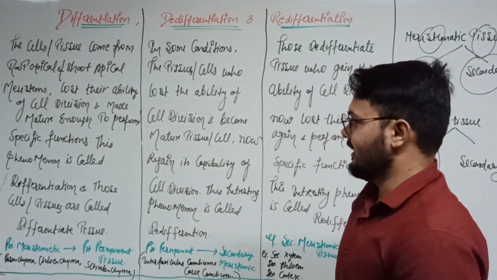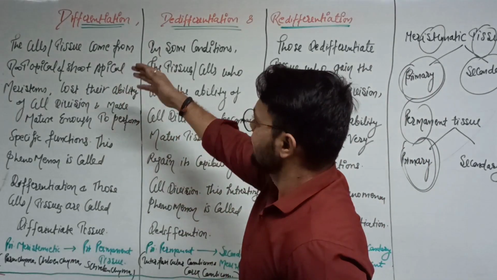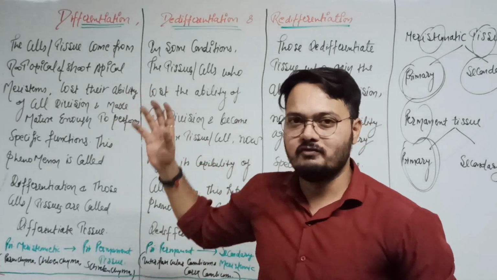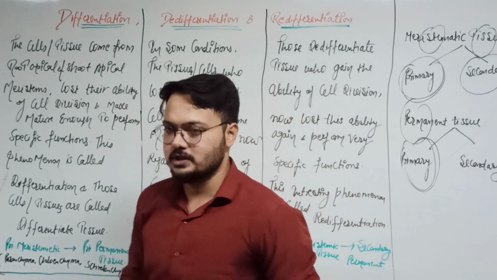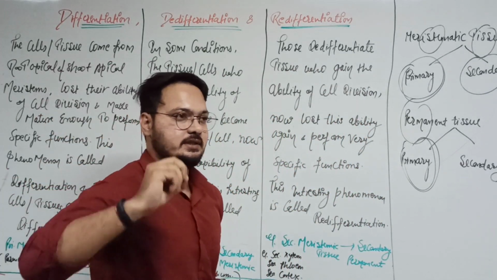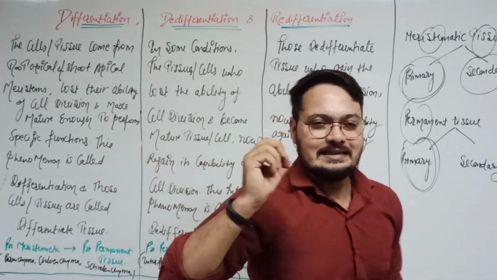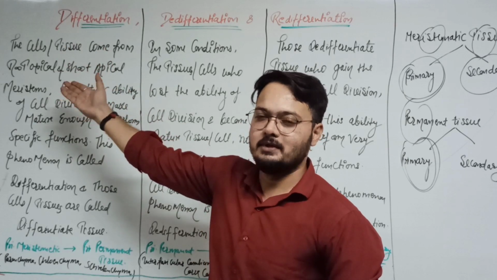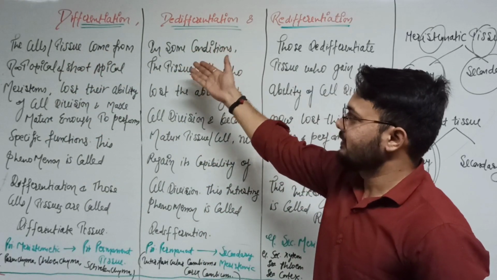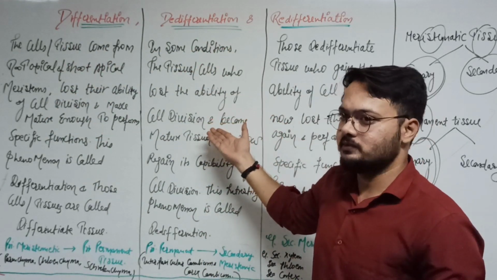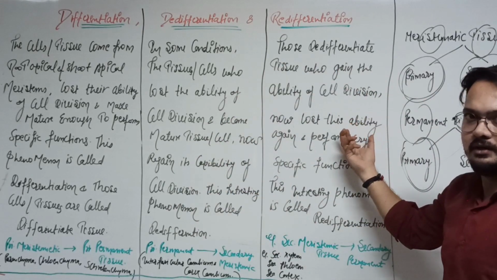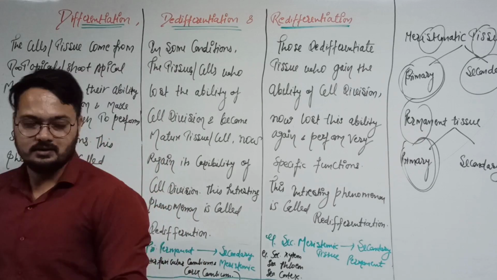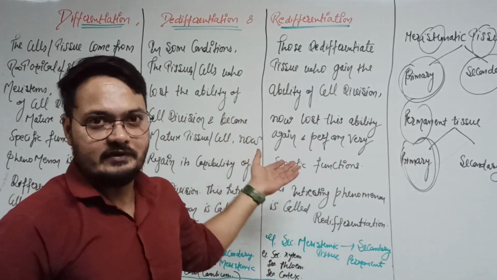So we can say that in plants, an open type of differentiation also occurs, because once the tissue lost the ability of cell division, it regains the capability of cell division, and again loses the capability of cell division. So that is clear. So we can say that it is the open type of differentiation.